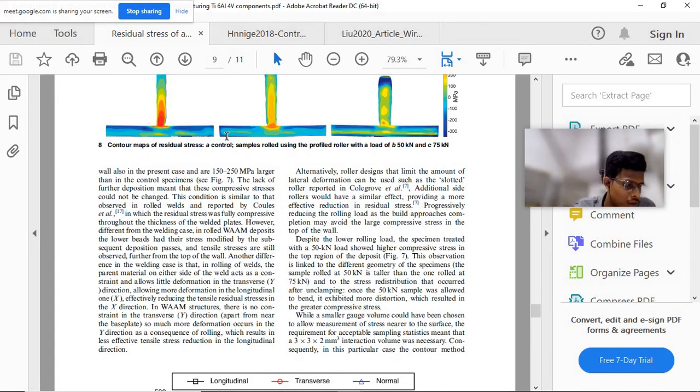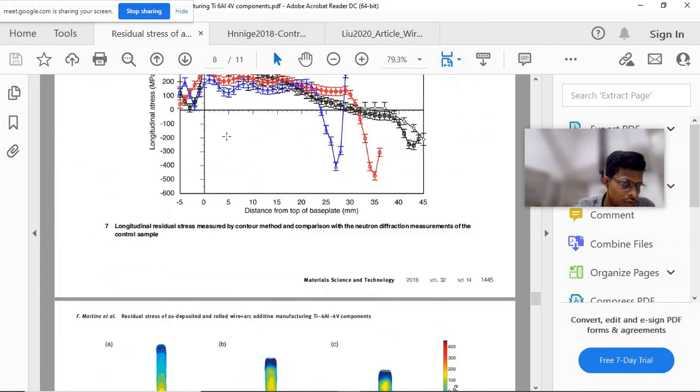I think this paper is visible for you guys.